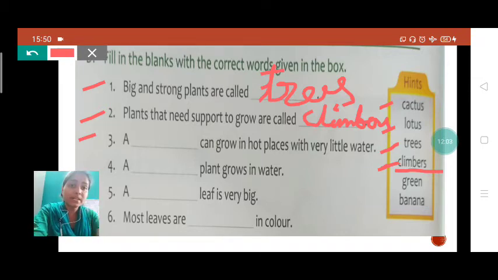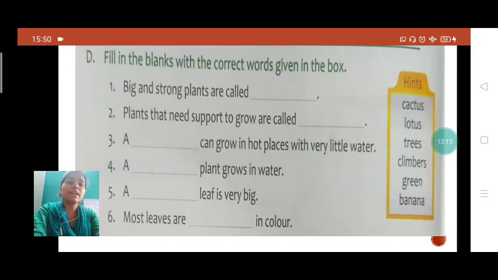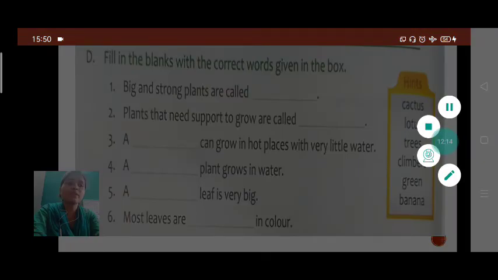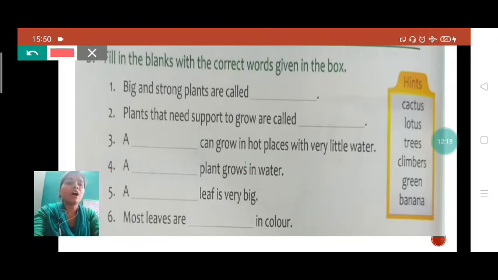Third one is, student, a dash can grow in hot place with very little water. So what will be the right answer for this question, student? See, it is asking about hot place, means hot climate plant. Okay, so what are hot climate plants, student?